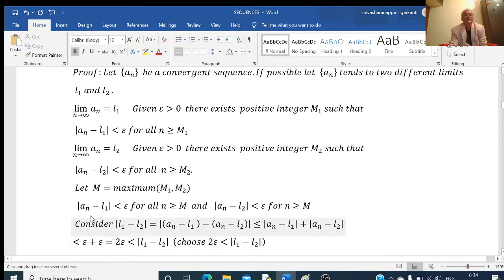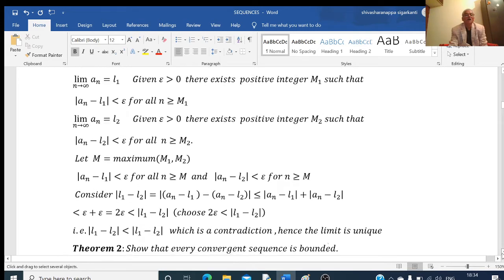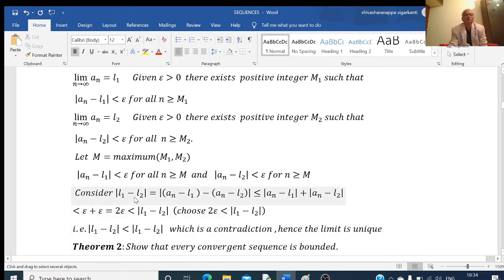First one, mod of an minus L1 is less than epsilon. This is true for all n greater than or equal to m. And mod of an minus L2 is less than epsilon. This is true for all n greater than or equal to m. Okay. Now we consider mod of L1 minus L2.